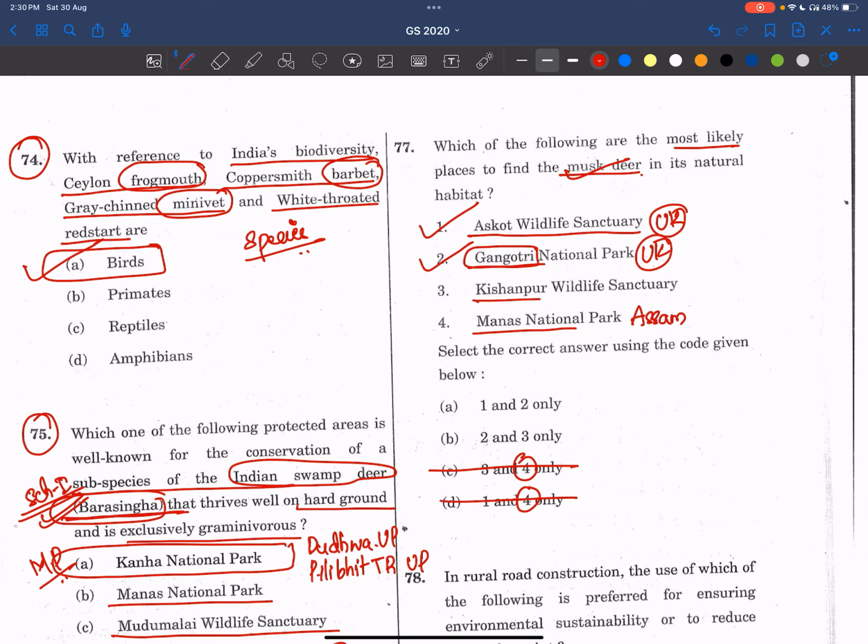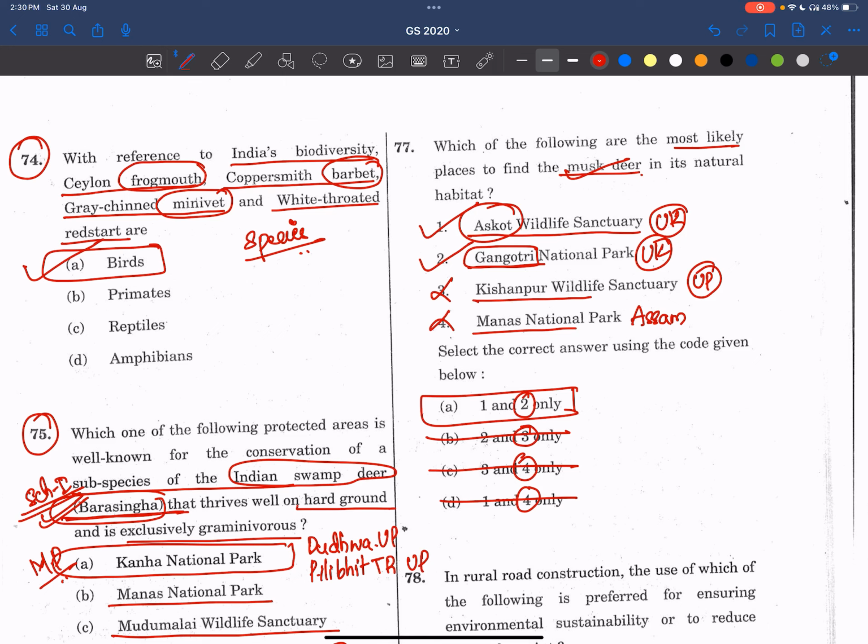Now see, Kishanpur Wildlife Sanctuary is in Uttar Pradesh, and it is located in the Dudhwa Tiger Reserve. So this is also not in the Himalayan region. So 3 and 4 should not be the answer. See, we got the answer. We know 2 must be there, and we know 3 and 4 should not be there. Even if you don't know about Askot Wildlife Sanctuary, you can get this answer.